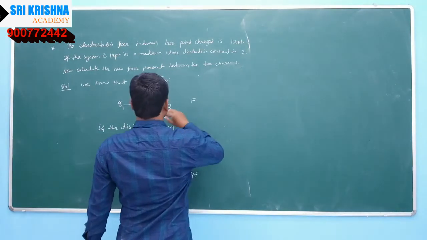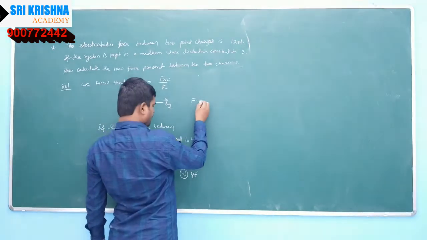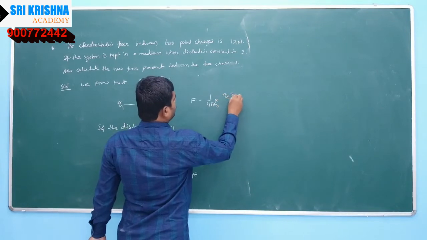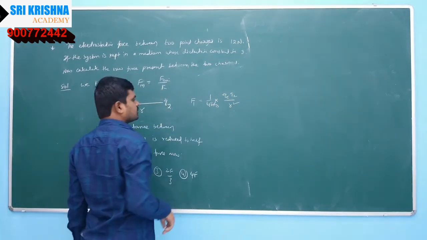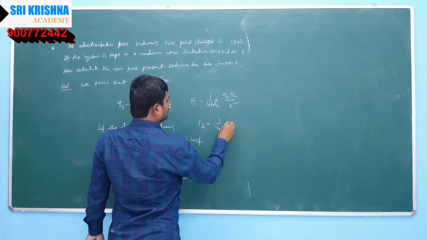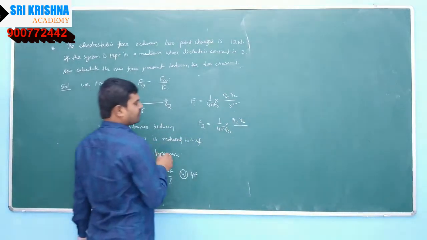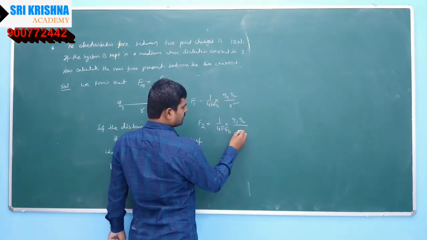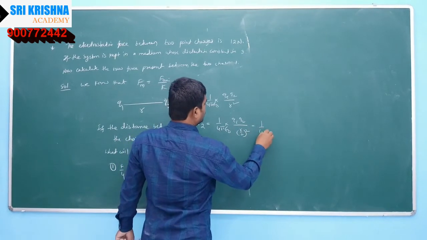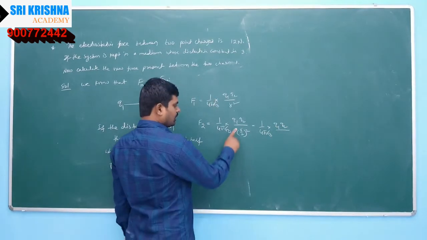So let us consider two charges q1 and q2, the separation is r. F is equal to 1 by 4 pi epsilon naught q1 q2 by r square. Okay, this may be f1. So calculate f2, which is equal to 1 by 4 pi epsilon naught into q1 q2 by the distance reduced to half, so in the second case you have to write r by 2 whole square. So this will be equal to 1 by 4 pi epsilon naught into q1 q2 divided by r square by 4.